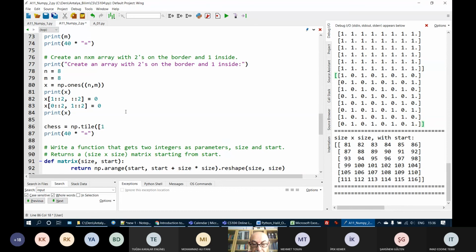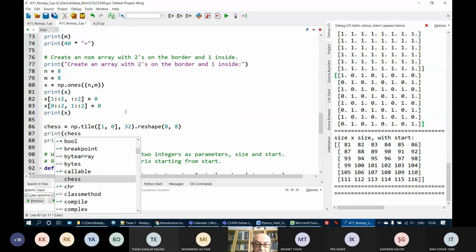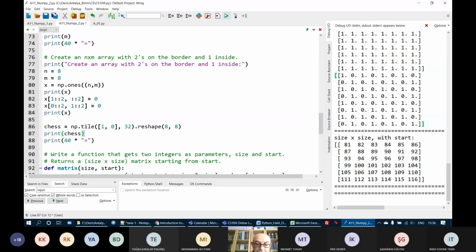I will put 1 and 0. Okay, and this is repeated 32 times. And then reshape 8 by 8 and print chess. If this doesn't work, I will just do a small fix.